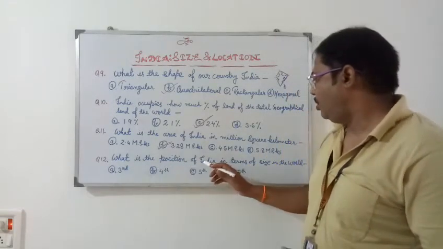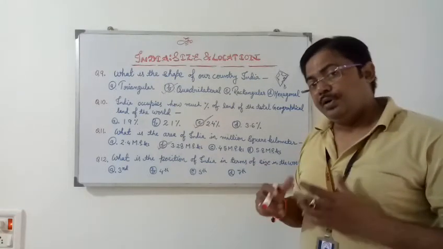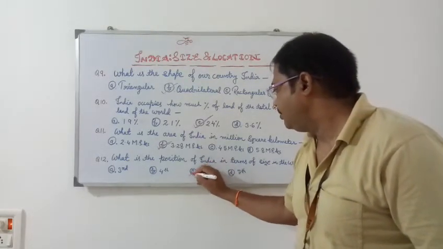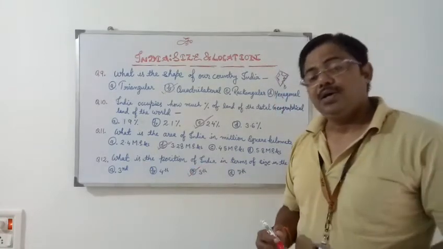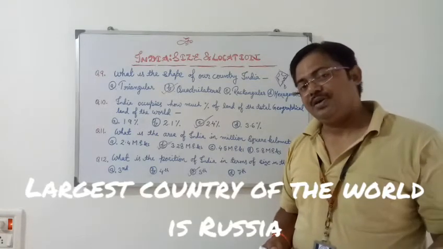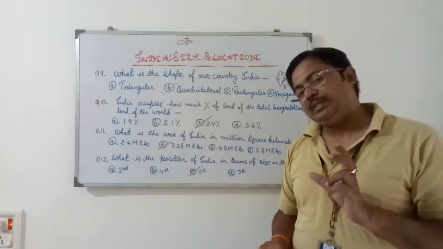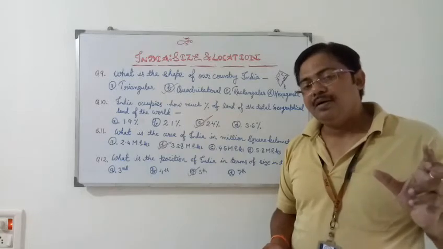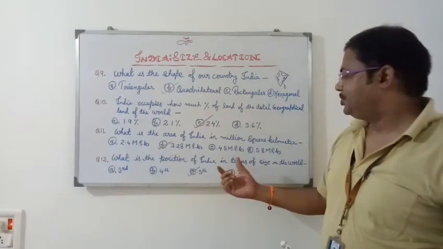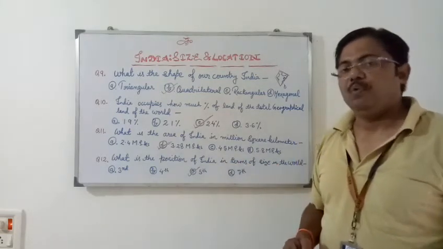Now, question number 12: what is the position of India in terms of size in the world? It is the 7th largest country of the world. First largest is Russia, second is Canada, third is USA, fourth is China, fifth is Brazil, sixth is Australia, seventh is our country India. So the position of our country in terms of size is 7th in the whole world.